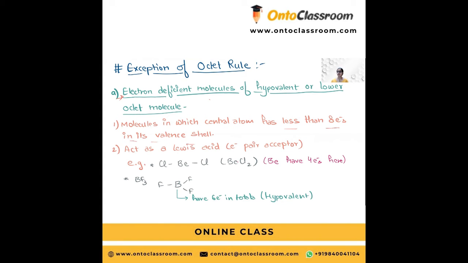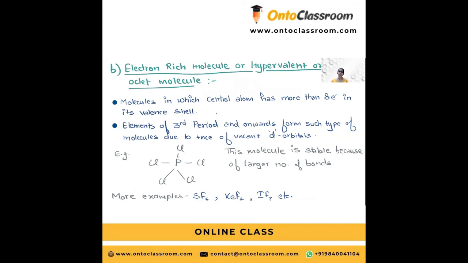Now, there are many molecules in which the central atom doesn't have a complete 8 electrons, but they are still stable. An example is BeCl2, where beryllium has 4 electrons here, and BF3, where boron has only 6 electrons in total, so they are called hypovalent. The second case is electron-rich molecules or hypervalent, which you can also call super octet molecules.